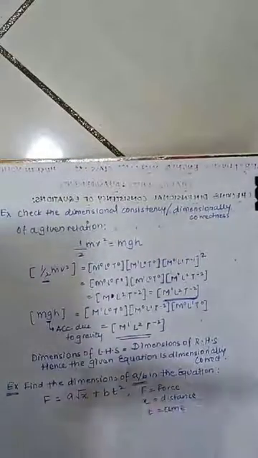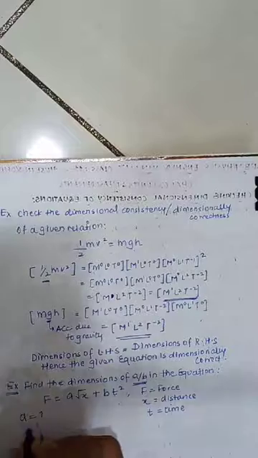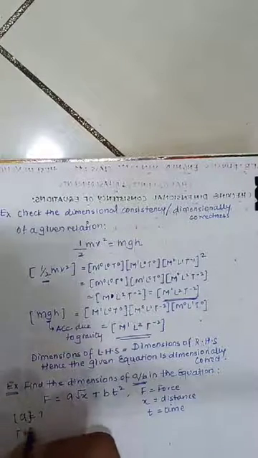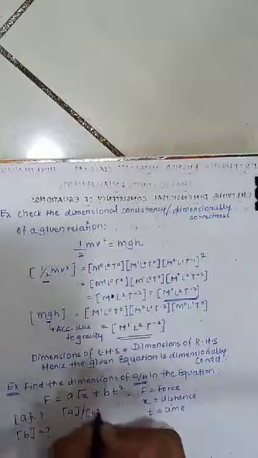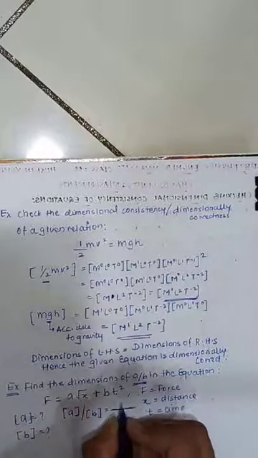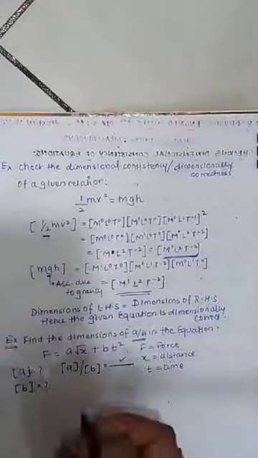See, in this question you have to determine the a by b ratio. Means you have to first calculate dimensions of a, then you have to calculate dimensions of b, then you can divide the dimensions of a by dimensions of b to get the answer. Till this clear?